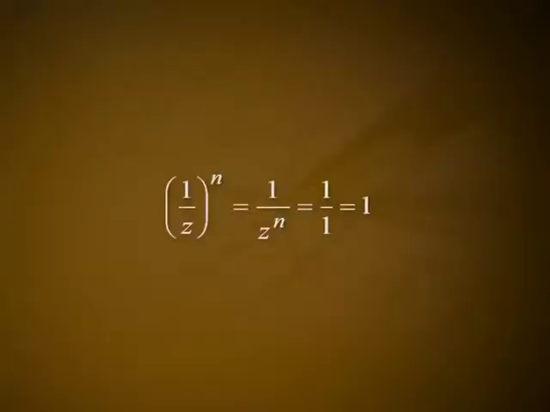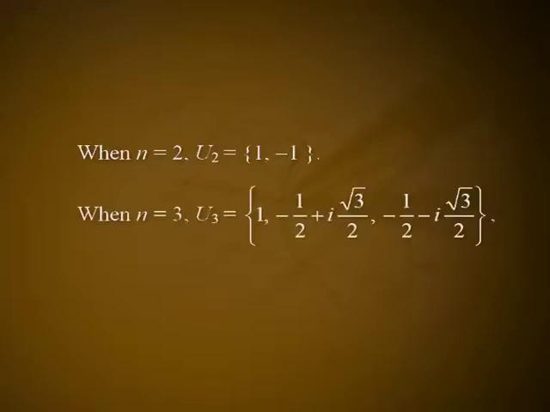G3. Let z belong to Uₙ, then z^n = 1. Consider 1/z. Now (1/z)^n = 1/z^n = 1/1 = 1, showing that 1/z belongs to Uₙ. Also, z · (1/z) = (1/z) · z = 1. So, the inverse of z belonging to Uₙ is 1/z belonging to Uₙ. G4. Since multiplication of complex numbers is commutative, Uₙ is an abelian group. Since Uₙ has only a finite number of elements, Uₙ is a finite abelian group. Special cases. When n = 1, U₁ = {1}.